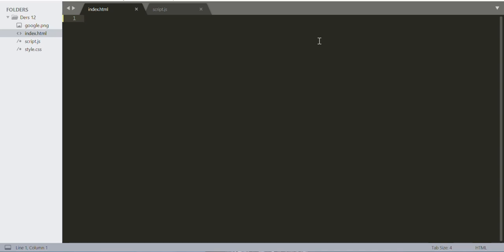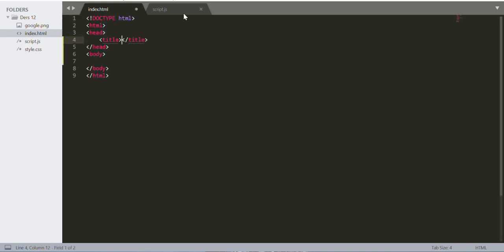Hi guys, so today I am going to show you a simple piece of code about JavaScript. It's going to be a login website. I'm not going to use any CSS because we don't have anything to do with them. So let's just go ahead and start our index right here.